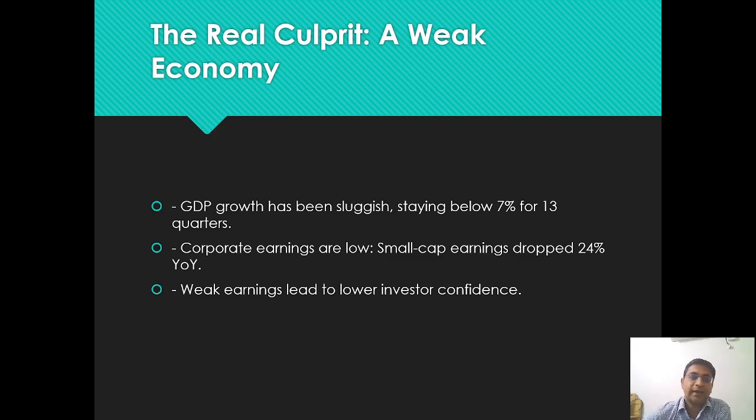Now, what is the real culprit behind all this? Why is the rupee going down, why is the stock market crashing, why are small caps losing their value? There are three important reasons. First, GDP growth has been very sluggish across quarters. It was projected to be above 7%, but it has stayed below 7% for 13 quarters, which is a large number.